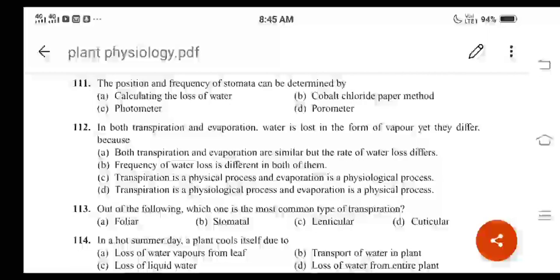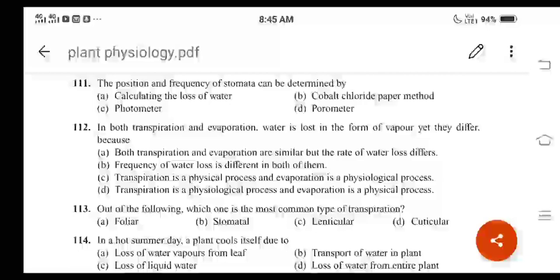Okay, then next one is question number 112, right? In both transpiration and evaporation, water is lost in the form of vapor, yet they differ because, okay, the different options are like this. One is both transpiration and evaporation are similar, but the rate of water loss differs, right? They are not similar, right? So this is incorrect. Okay, and the frequency of water loss is different in both of them. Okay, this is also incorrect.